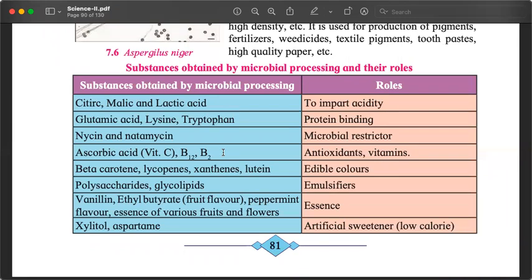Polysaccharides and glycolipids. Polysaccharides are carbohydrates with multiple glucose molecules, and glycolipids are a combination of glucose and fats, so carbohydrate and fats. And they are used as emulsifiers. This is a very interesting concept. Suppose we are making ice cream. When we are making ice cream, there is milk and there are other substances also. And if we just mix milk, water, everything together and keep it in the fridge, we will not get ice cream.